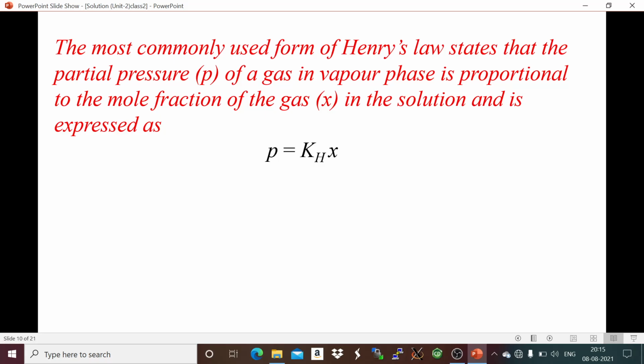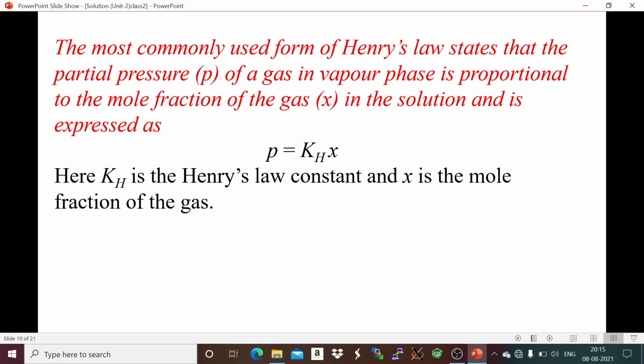Now if we remove this proportionality symbol, we have to write a constant Kh, which is known as Henry's law constant, and X is the mole fraction of the gas.